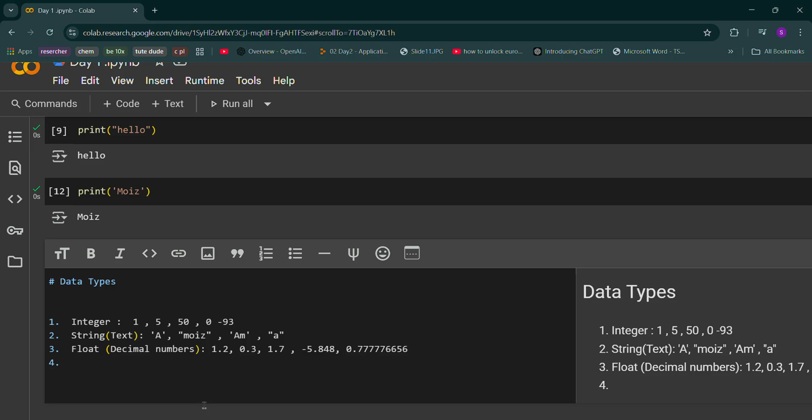And other than that, you'll hear this for the first time, the boolean data type. What are boolean data types? If you talk about boolean data types, these are nothing but true or false. If you're getting any value as true or false, they are called boolean data types.